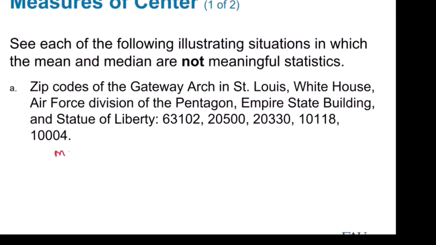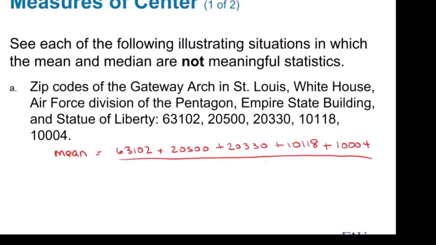The mean, we would add up 63102 plus 20500 plus 20330 plus 10118 plus 10004. There's 1, 2, 3, 4, 5 different zip codes. So I divide this number by 5.